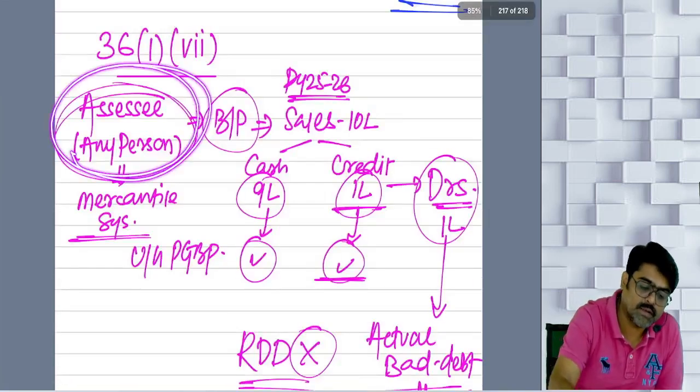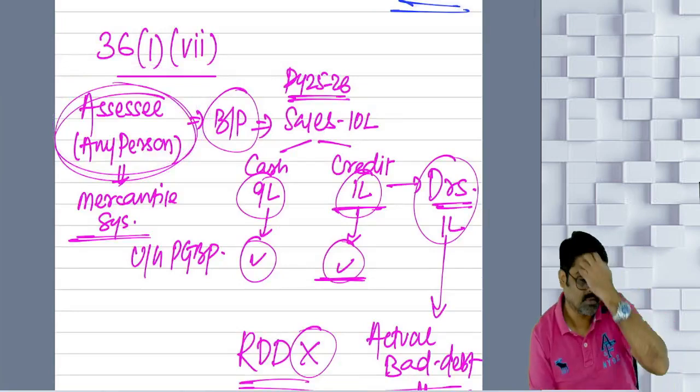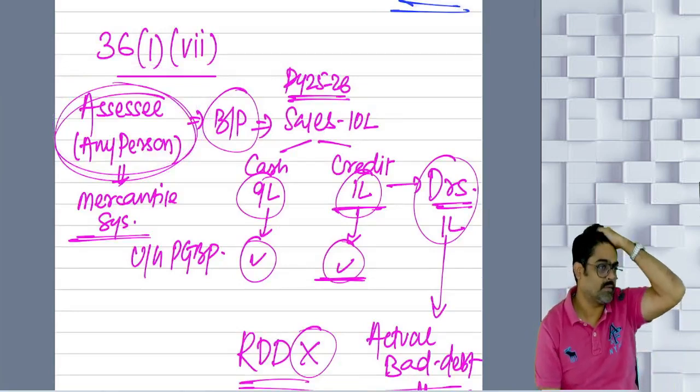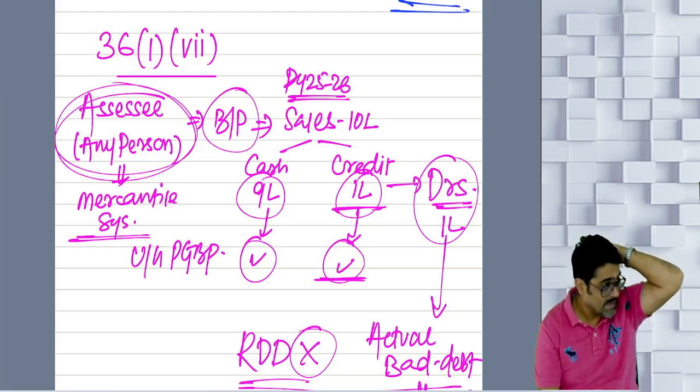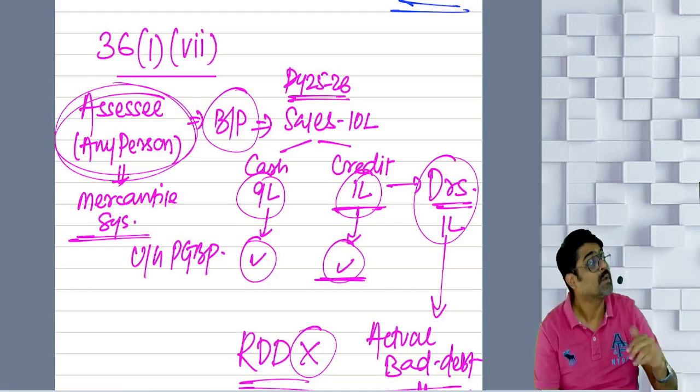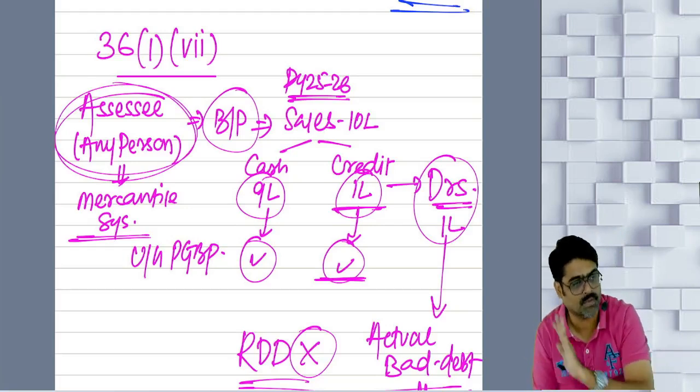What if the loan is given in the course of normal business? Will it be treated as bad debt if they become irrecoverable? No. Can you take the deduction? Yes, but not as bad debt, as a loss incurred in the course of business or profession.